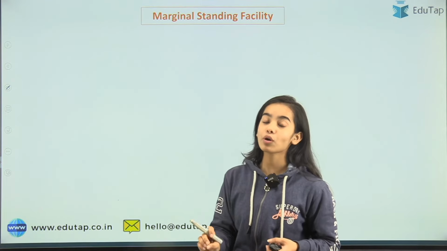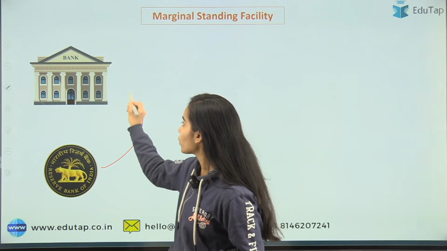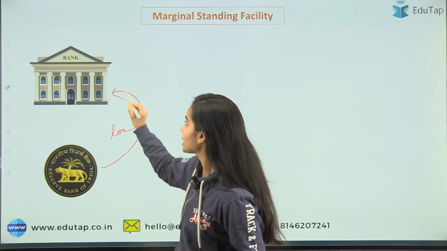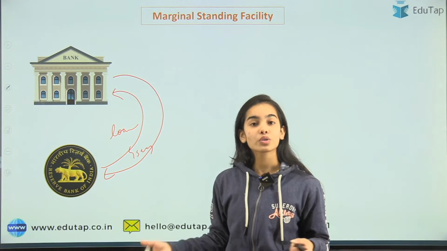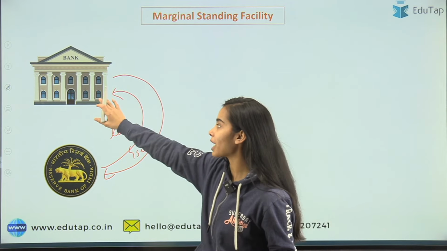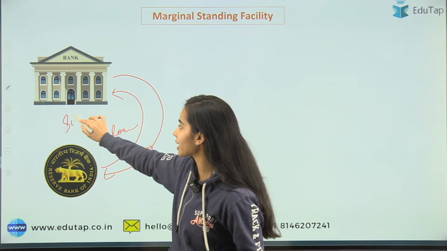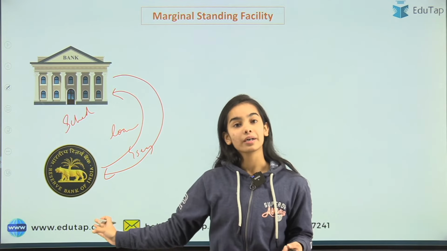Now in the MSF also the same is happening. The banks are taking the loan from the RBI, and the banks are giving government securities as the collateral. So how are the repo rate and the MSF different, when the loan is given by the RBI to the scheduled commercial bank here, and the banks are giving the G-Secs to the RBI?